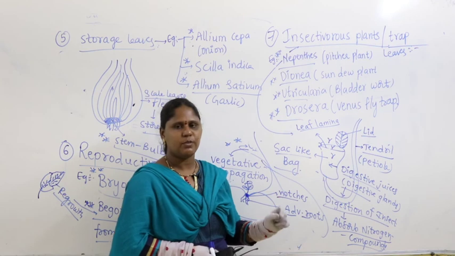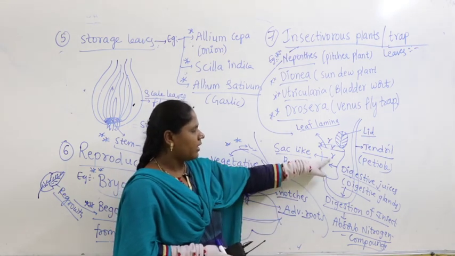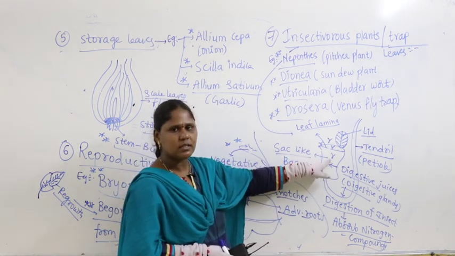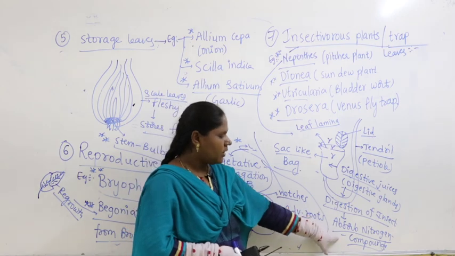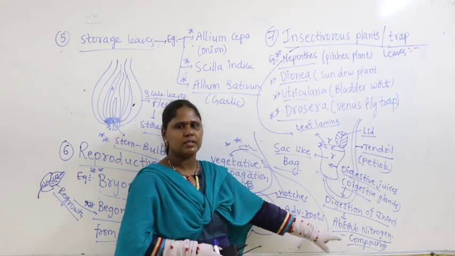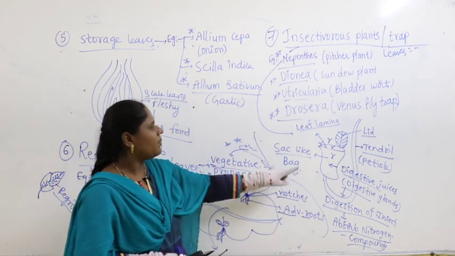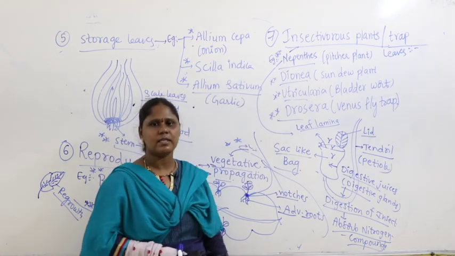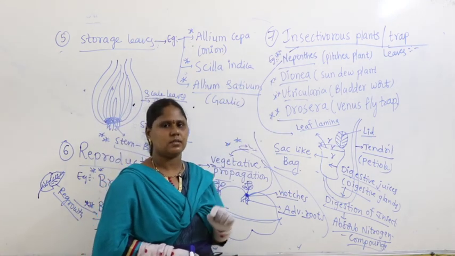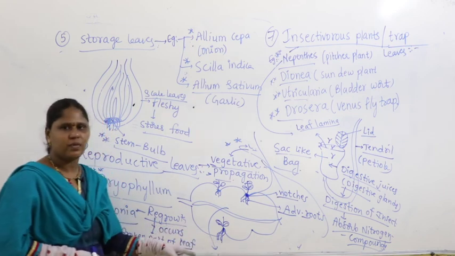From the pest, they obtain some nitrogen. By digesting this insect, the plant will absorb nitrogen compounds. For the sake of nitrogen, they trap insects. That is why they are called insectivorous plants. So these all are nothing but leaf modifications.